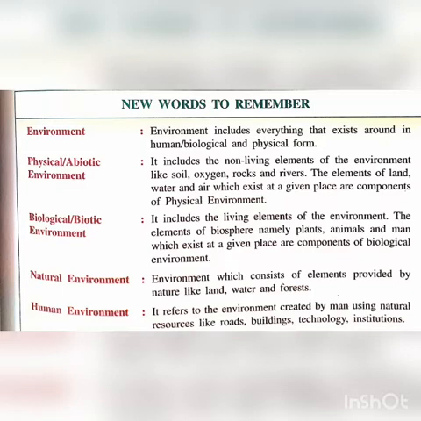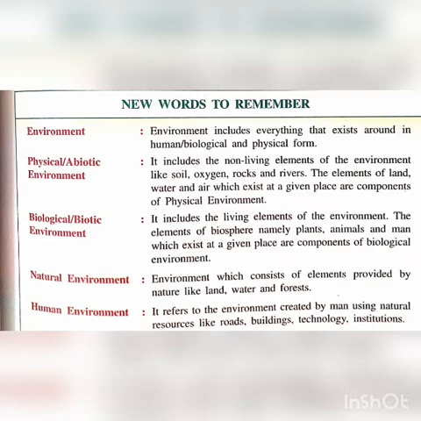Next one is the main one, that is natural environment, which consists of elements provided by nature like land, water and forest. So class, keep this in mind that environment is of two types, natural environment and human environment. The natural environment consists of two categories, that is abiotic environment and biotic environment.